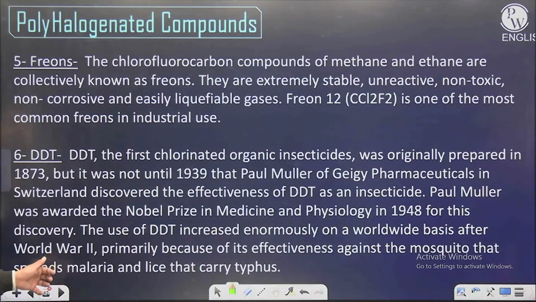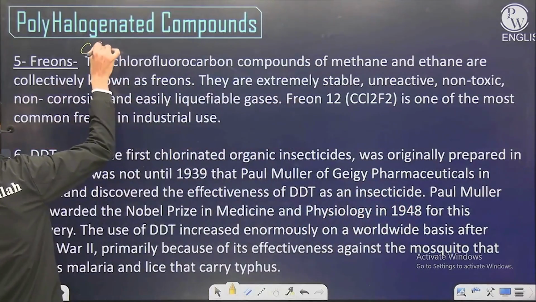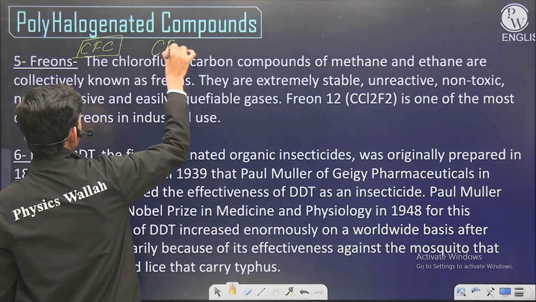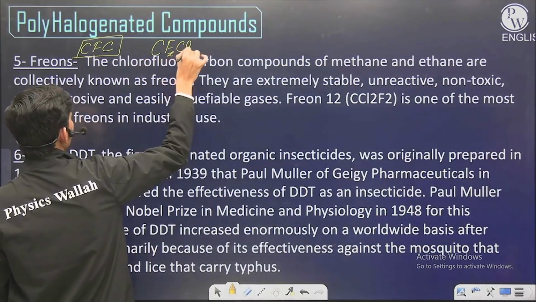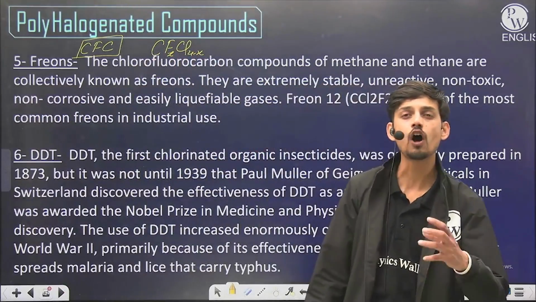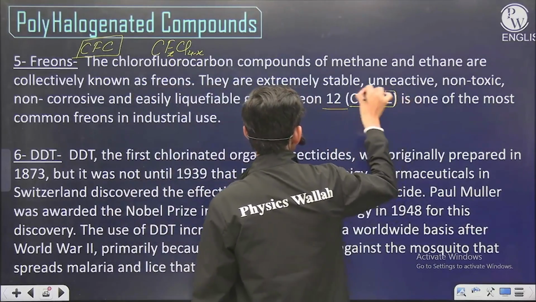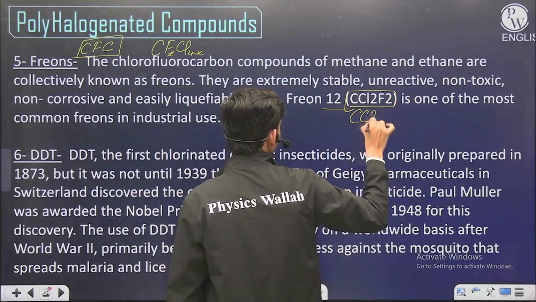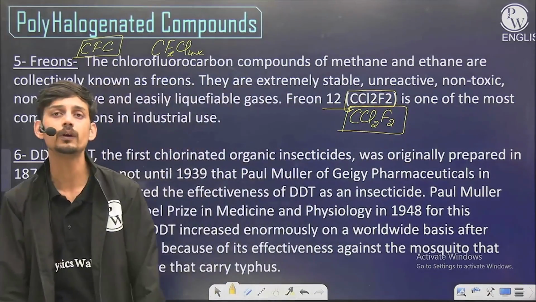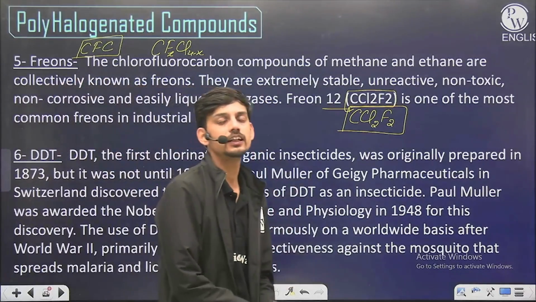The next reagent is freons. Freons are commonly known as chlorofluorocarbons, having the formula CFxCl4-x. So freons are regarded as chlorofluorocarbons, which are common coolants. And the most common freon is freon 12, CCl2F2. This is the most commonly used freon in refrigerators, AC, or other cooling devices. So these are useful coolants, but they cause depletion of the ozone layer.